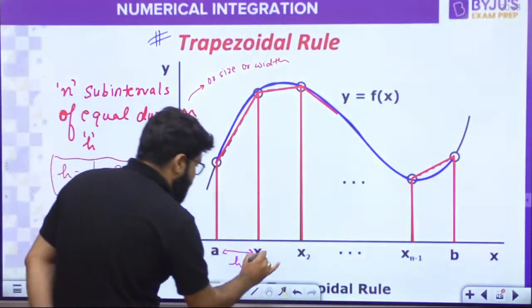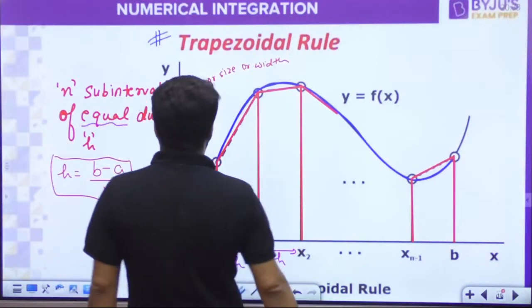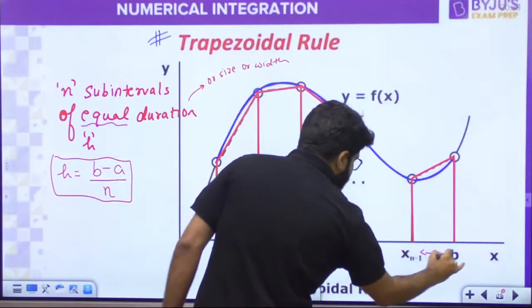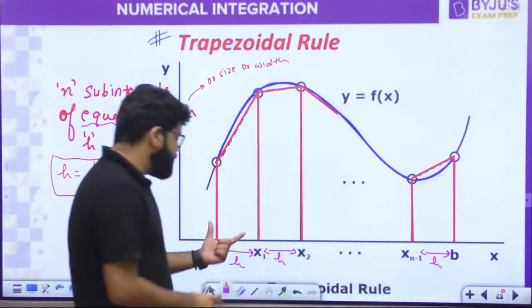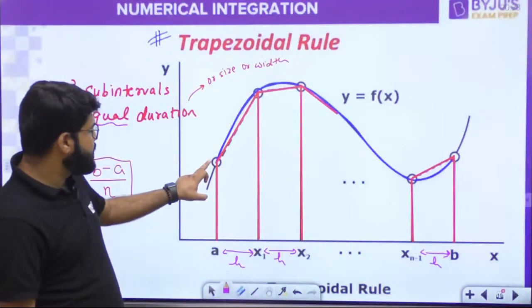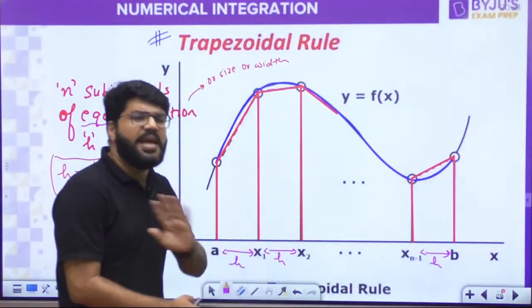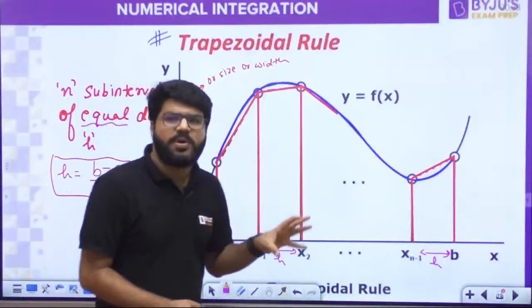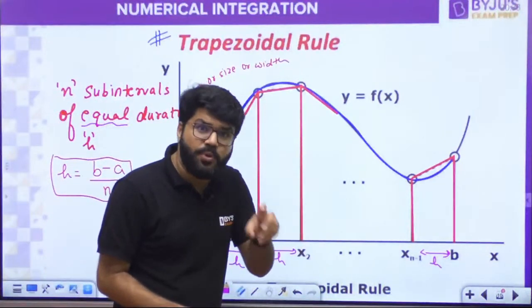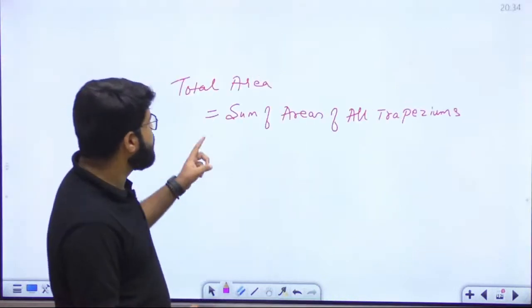From a to x1 is h, from x1 to x2 is h. I said it should be equal, and so on. This is h, so the distance between parallel sides is always h. Then you keep adding: f of a, f of x1, f of x2. Put all the values in, no need to derive. But the logic was important because I will show you a conceptual question of the trapezium rule. A conceptual question also comes, that is why the logic was important.